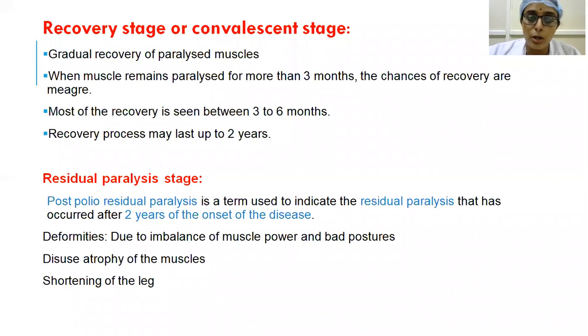After a period of 2 years, some muscles will be totally paralyzed or some will be half recovering. That particular status of muscles which we see after 2 years, the paralysis which is remaining, is called the residual paralytic stage or post-polio residual paralysis.